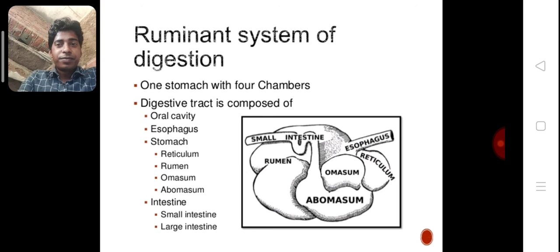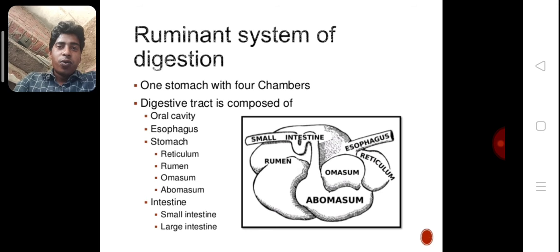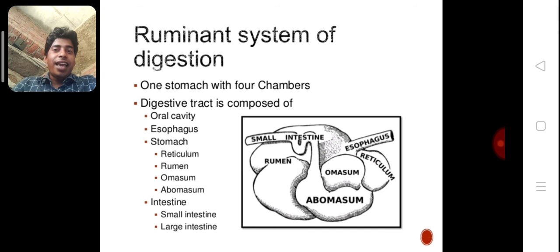Examples: cow, buffalo, goat, sheep, and rabbit. They have a complicated stomach consisting of 4 chambers. The digestive tract has the oral cavity, esophagus, stomach, intestine.